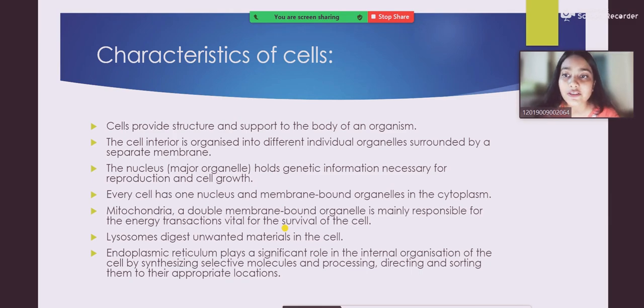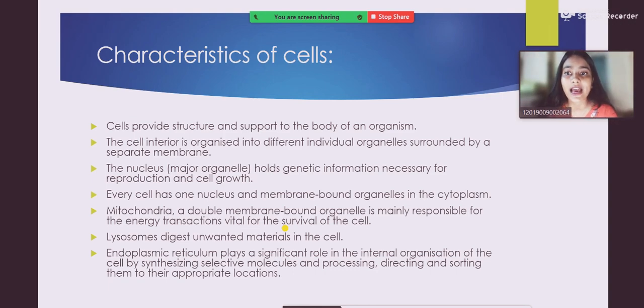Next, lysosome. The lysosome's function is to digest unwanted materials in the cell. There may be some unwanted materials which need to be digested or removed, and this main function is done by whom? The lysosome. So the lysosome's function is also very important inside the cell, right?